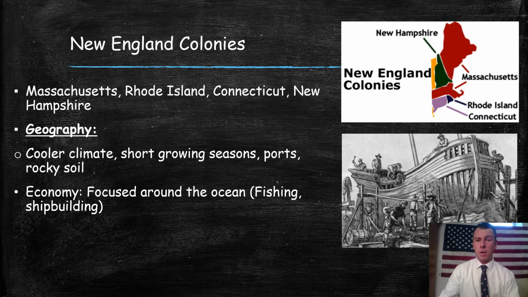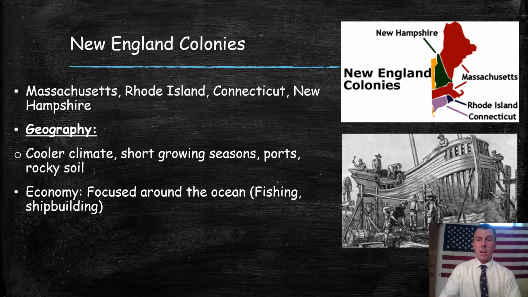So what does their economy focus on? How did people make their money in these colonies? It was focused around the ocean. You want to star that, highlight that. Whenever we're talking about the New England colonies, they focus around the ocean. They have those ports, and they're going to use them to their advantage. So we're going to see industries starting to boom, like fishing. You're going to see cities like Boston, still one of the leading fishing centers of the country. They're going to use the ocean to their advantage.